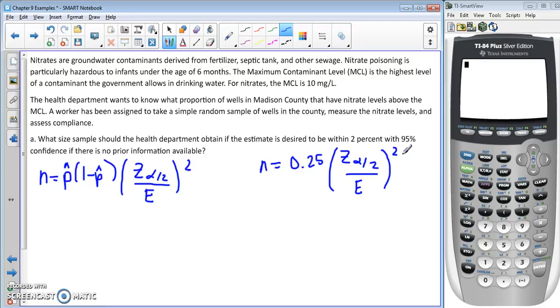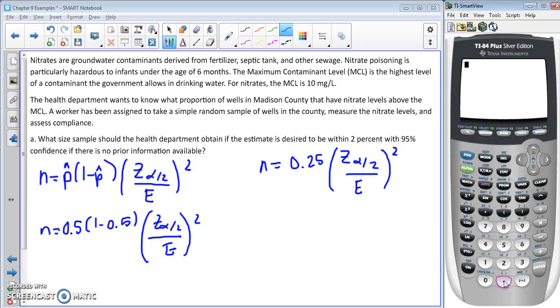Where does the 0.25 come from in this formula is what typically gets asked. If we don't have a prior estimate, we just assume that maybe it's 50%. If we plug in 50% for p hat, 0.5 times 1 minus 0.5, we get 0.25, and then times all this stuff squared.